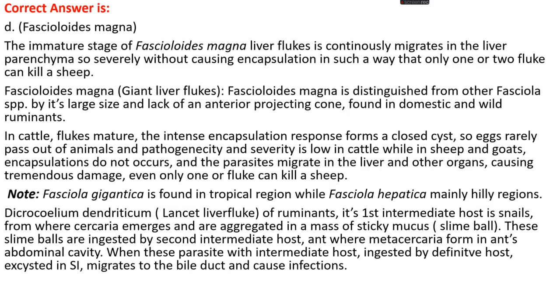Dicrocoelium dendriticum, known as the lancet liver fluke of ruminants, has a snail as its first intermediate host, from which cercariae emerge and are aggregated in a mass of sticky mucus known as slime balls. These slime balls are ingested by the second intermediate host, where metacercariae form in the ant's abdominal cavity. When the ant is ingested by the definitive host, the parasites excyst in the small intestine, migrate to the bile duct and cause infection.